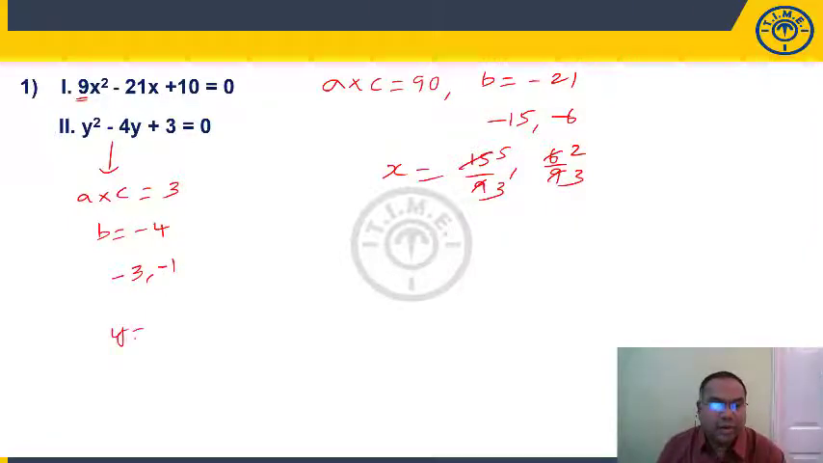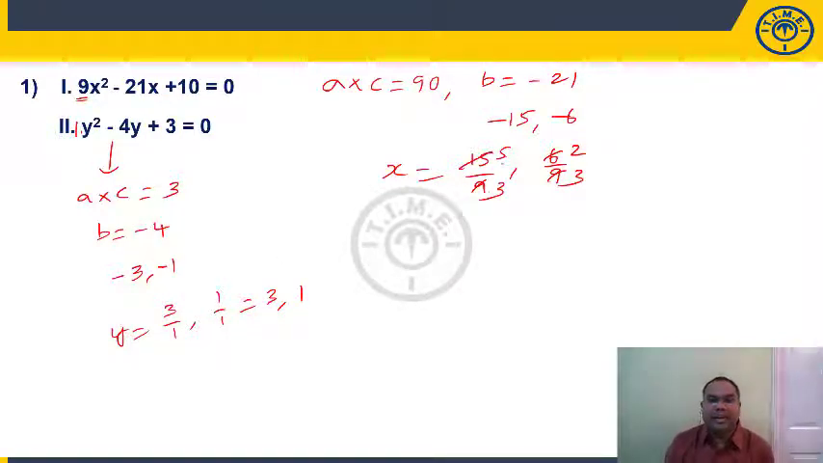So when we write our roots, minus 3 will become plus 3. You have to divide with the coefficient. What is coefficient of y square? Nothing means it is 1. So 3 by 1, comma minus 1 is 1 by 1. So roots are 3 comma 1. So what are my roots here? 5 by 3, 2 by 3, and roots are 3 comma 1.